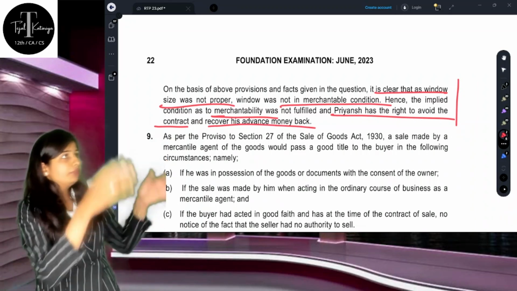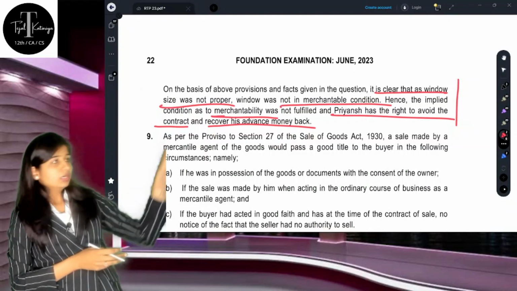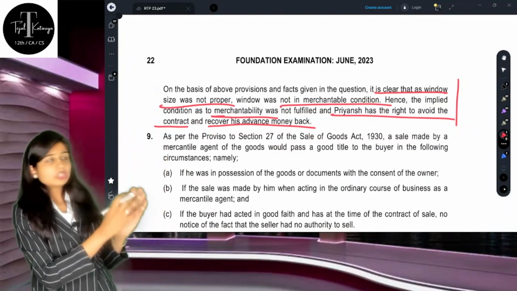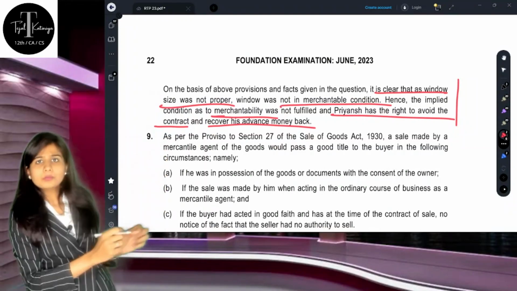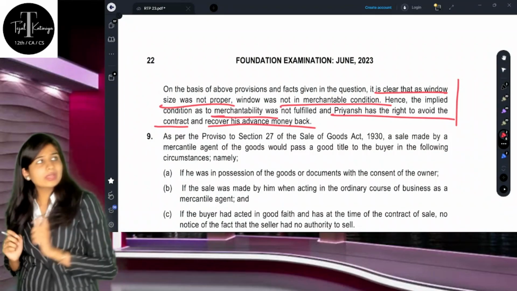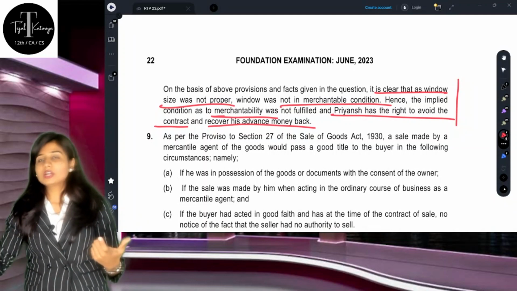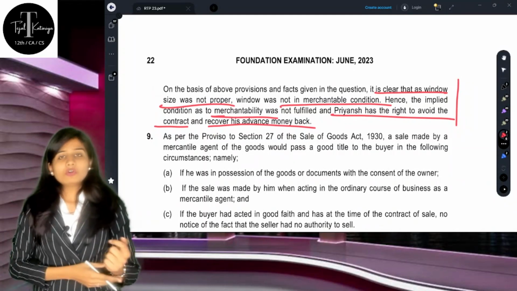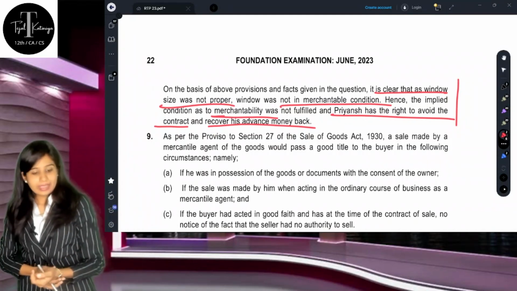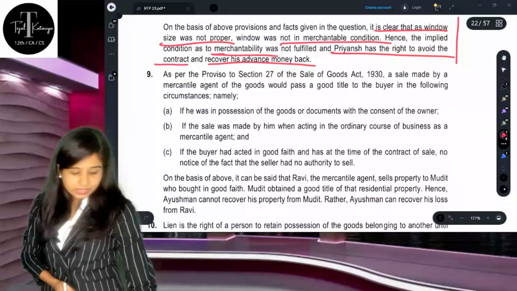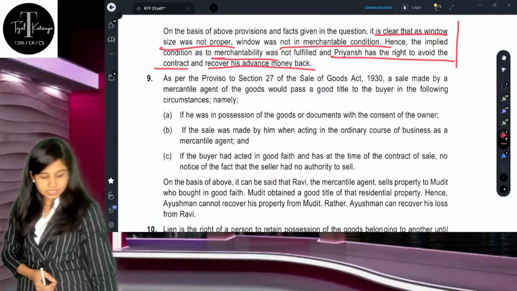Obviously, because if we want this iron window for this particular area, you should take the proper measurement, prepare according to that, and then fit. But if it is not fitting, you cannot say that we can't use it anywhere and then we cannot give you the advance back. It should not happen, and that's why accordingly he can recover his advance money back.